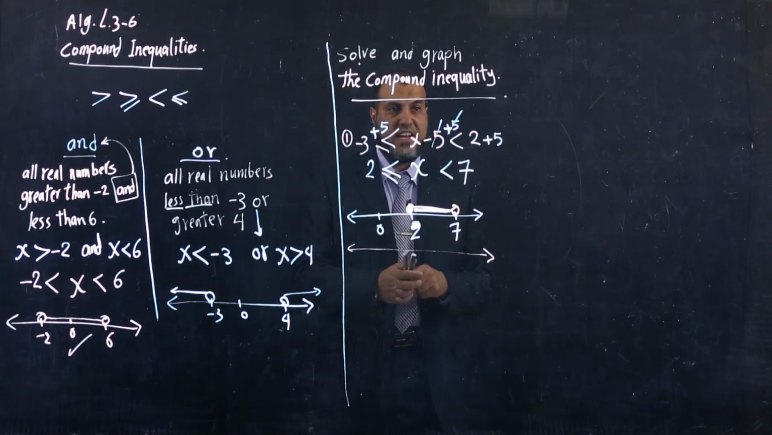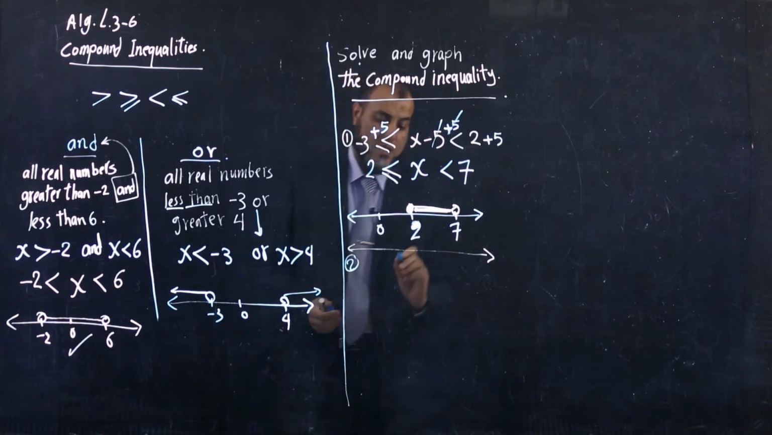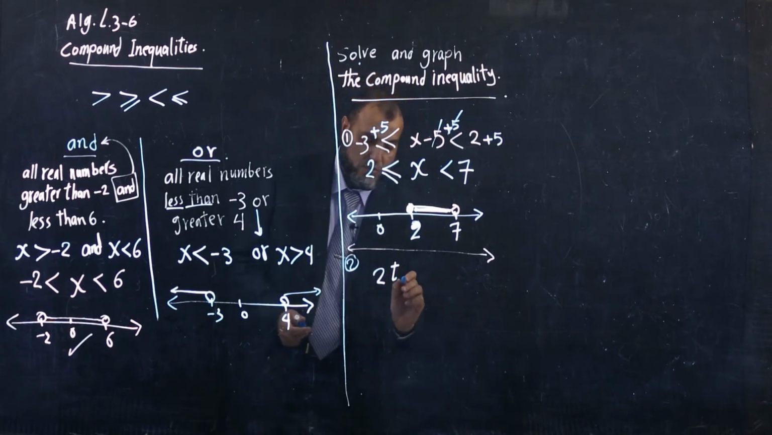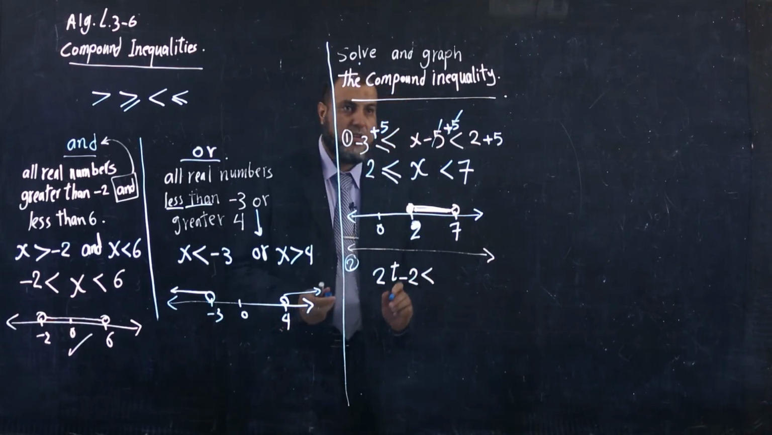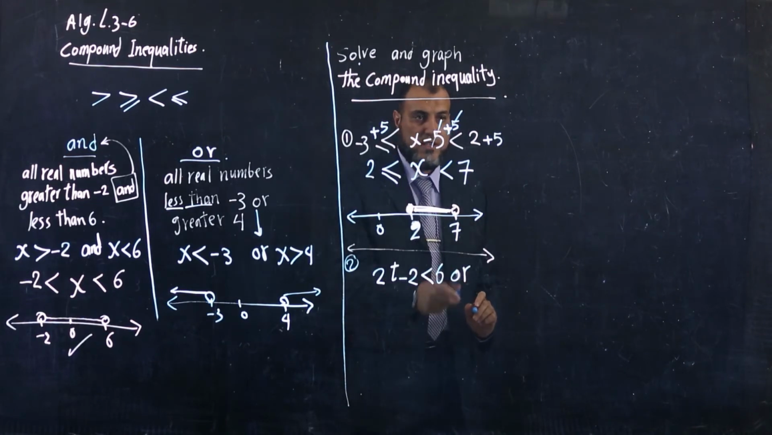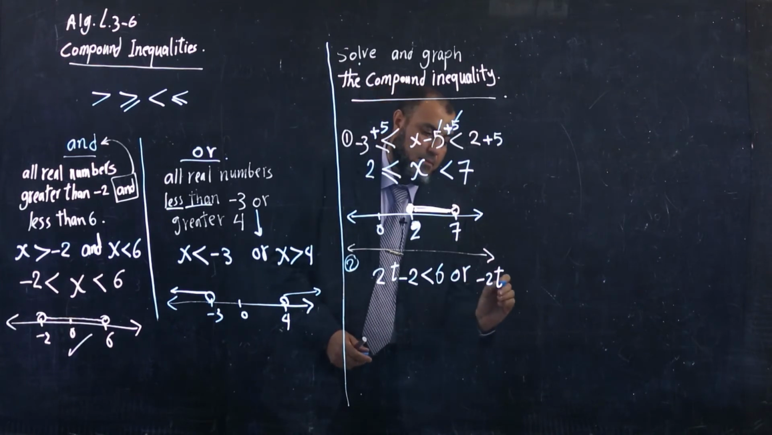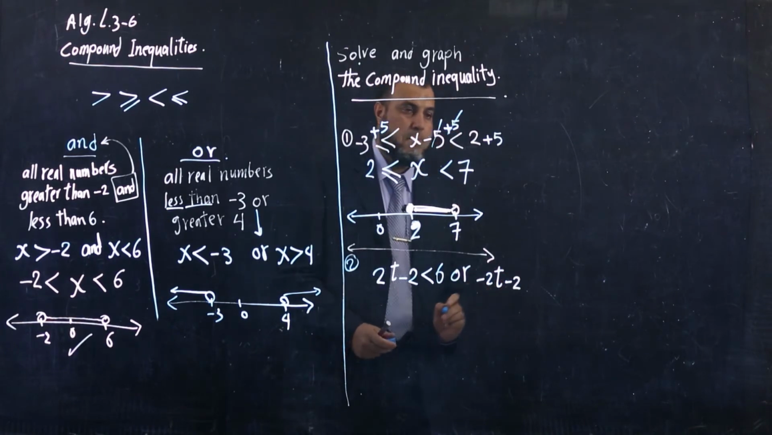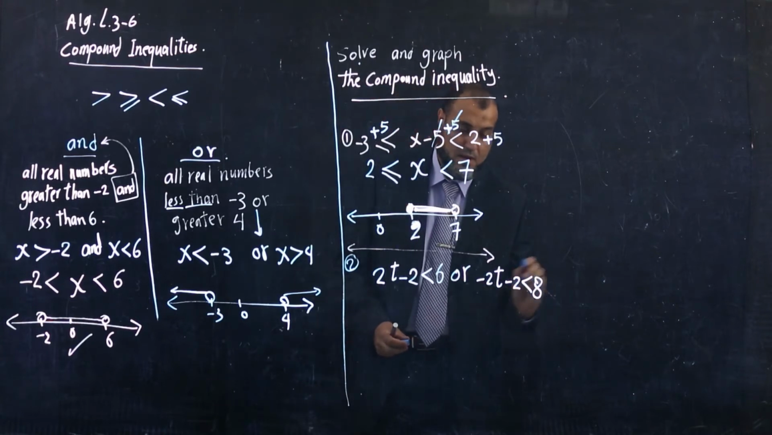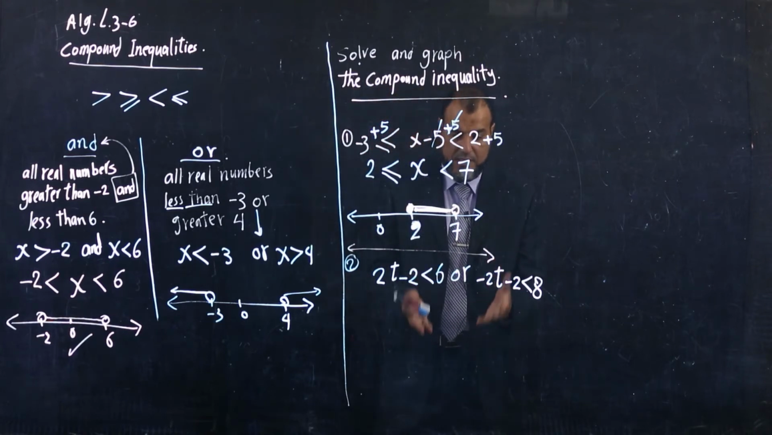For example, solve and graph number 2 now. Okay, for example, 2t minus 2 less than 6, or negative 2t minus 2 less than 8, for example. Focus here. Solve and graph this compound inequality.